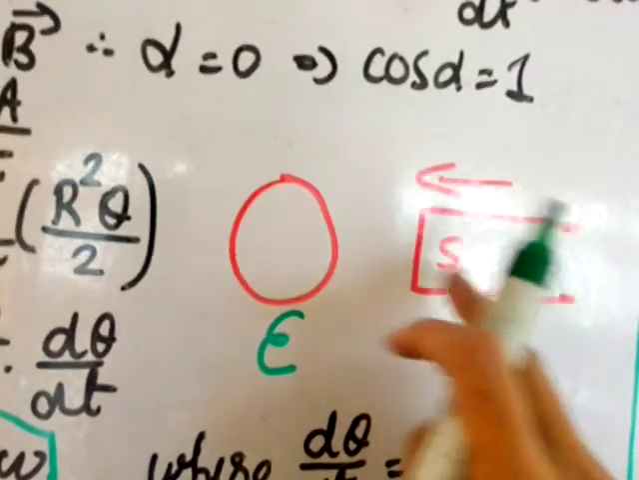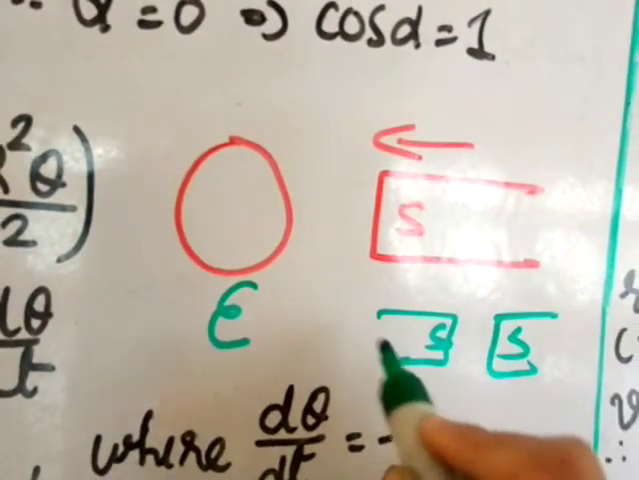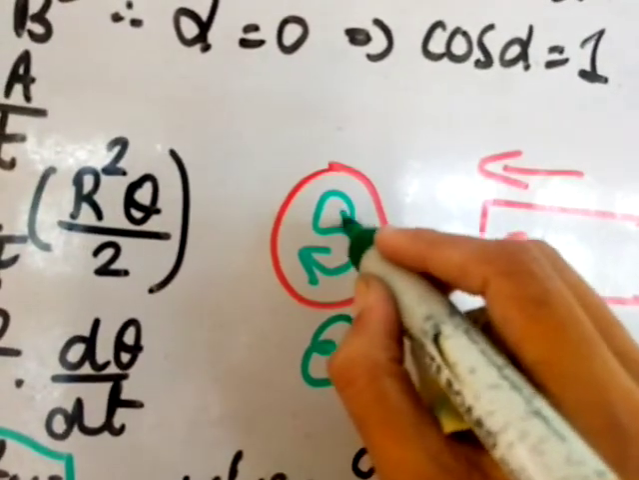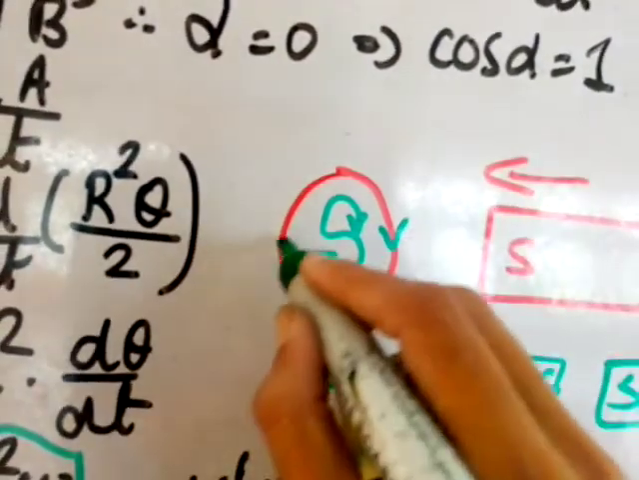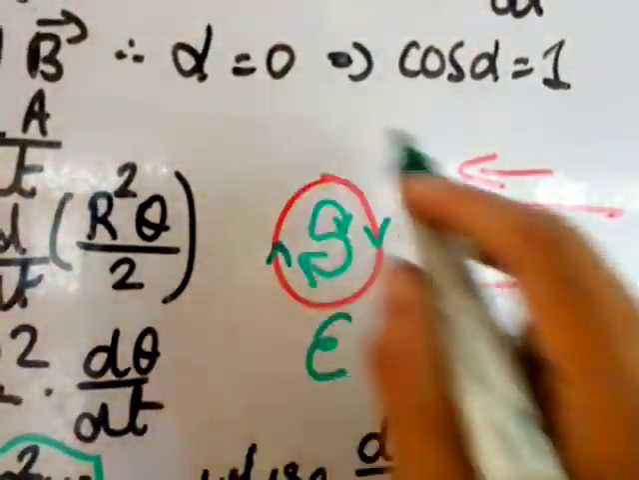That means the current which is induced will try to oppose that increment in the flux. That means it will oppose the south pole which is coming. Now you know that if there are two south poles, they will repel. So this will behave like the south pole. And if I give the arrow like this in this loop, then the current will be in this sense, that means in the clockwise direction.